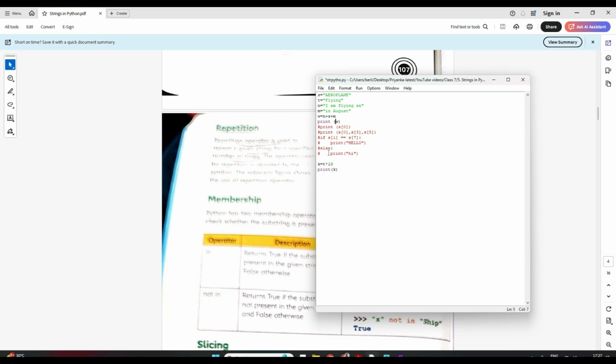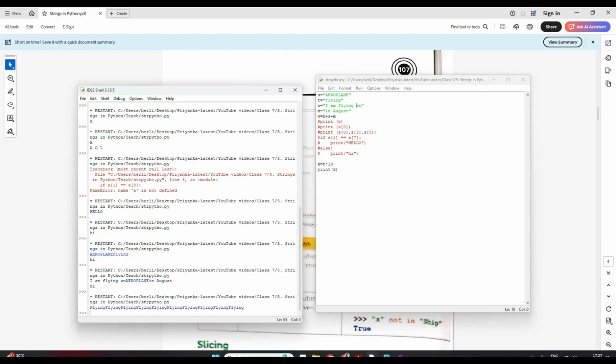I'll comment out all the print statements. So here what I did, K is equal to T into 10. What is T? T is flying, correct? Into 10 means 10 times. I'll take flying 10 times and put that in the K variable, and then I'm printing K. Now let's run and see. See, flying came 10 times.